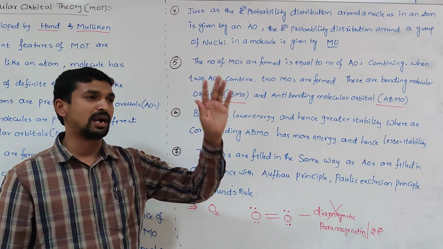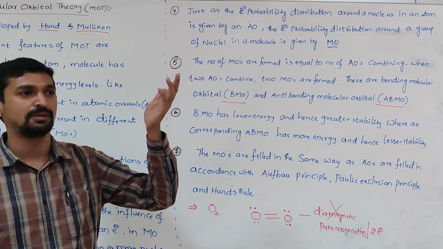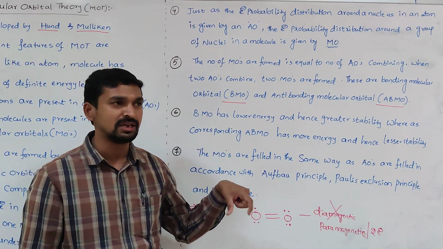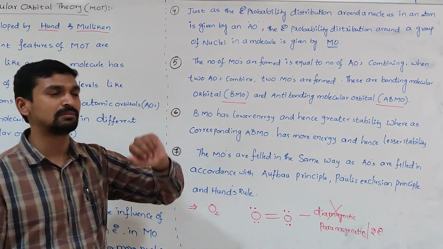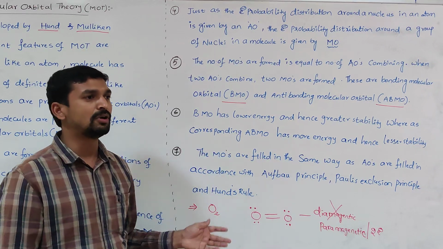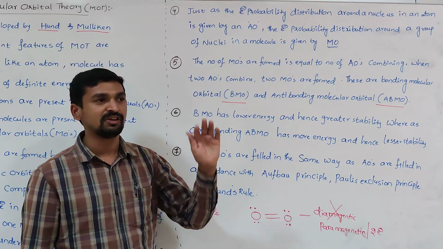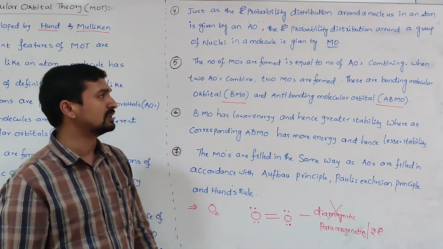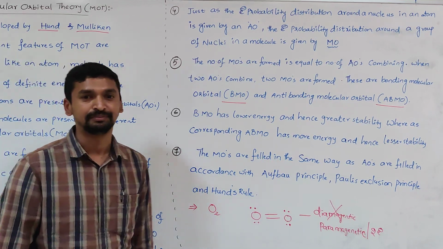Among these two, the bonding molecular orbital always has lesser energy and more stability, whereas the anti-bonding molecular orbital always has higher energy, so it has less stability. While filling the electrons in the molecular orbitals, we have to follow the three rules: Aufbau principle, Pauli's exclusion principle, Hund's rule, just as we followed in filling electrons in atomic orbitals. So these are the important features of molecular orbital theory.